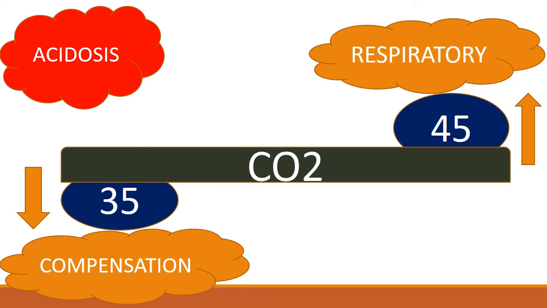That is how our blood can become acidic. So if it is actually more than 45, that means that it is respiratory acidosis. But if the carbon dioxide value is opposite to what we were anticipating, it means that the carbon dioxide, or the whole respiratory system, is trying to compensate for the acidosis which is caused by something else.